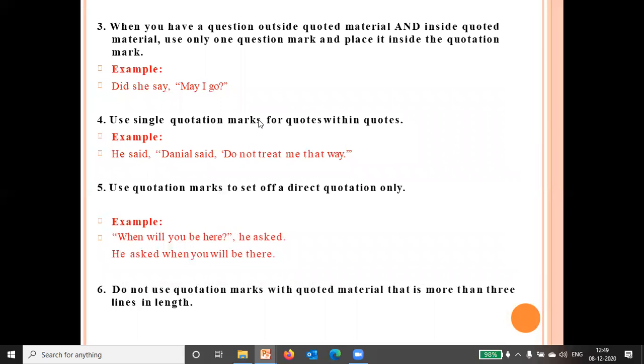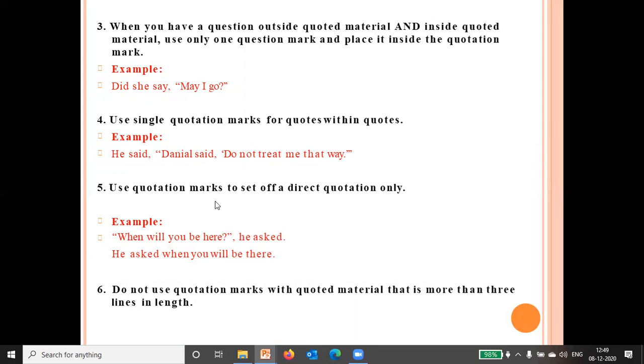Use single quotation marks for quotes within quotes. He said, Daniel said, do not treat me that way. Means this is the first quotation, and then again there is a quotation within it, so we will insert the single quotation mark here. Okay, quotation mark we will use here.